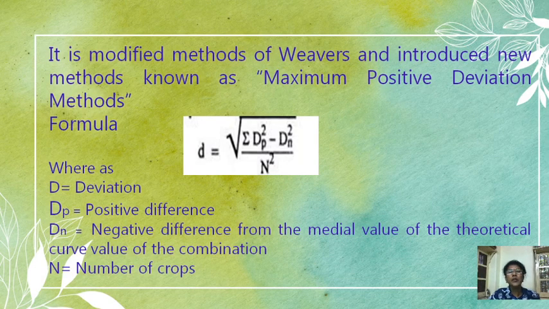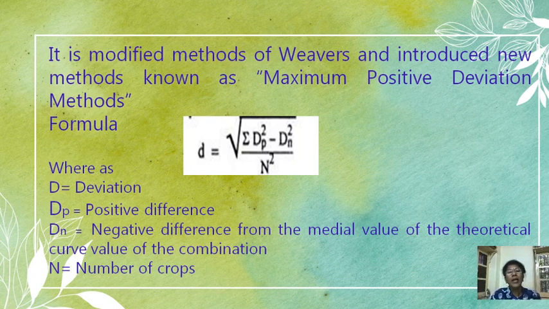Now he used this formula: d equals the square root of the summation of d square p minus d square n upon n. The description of this formula is that d means deviation, dp means positive difference, dn means negative difference from the theoretical curve value of the combinations, and n means the number of crops.